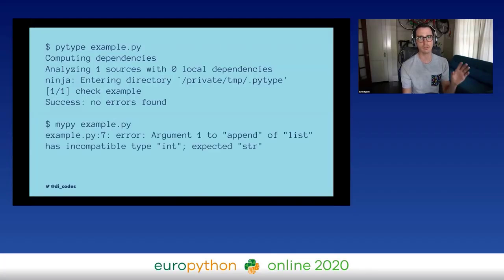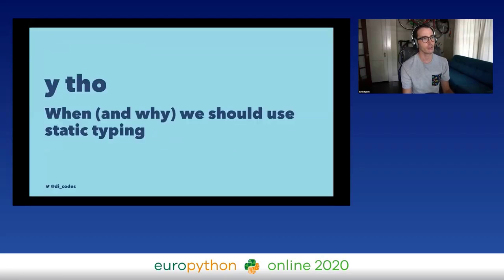It will say, well, you defined the type for that list to be an integer and a string, and you try to put an integer in it, so that will fail. All right, some more questions. You might just be saying, all right, why? Why and when should we use static typing?